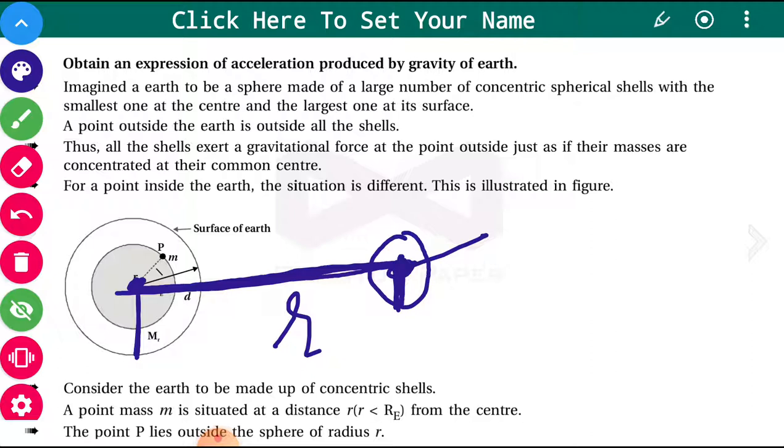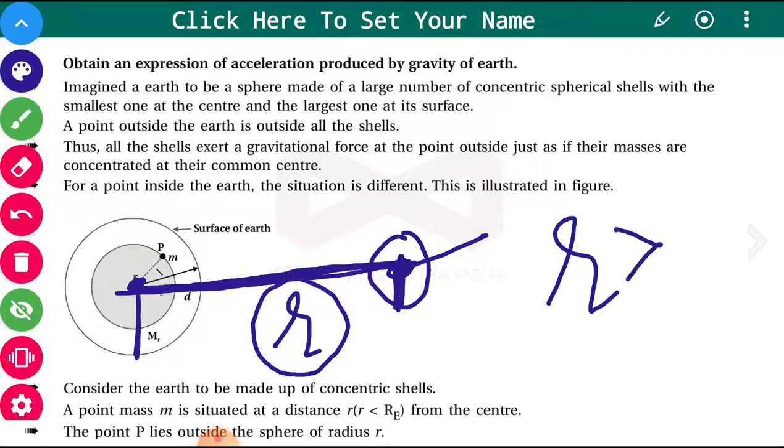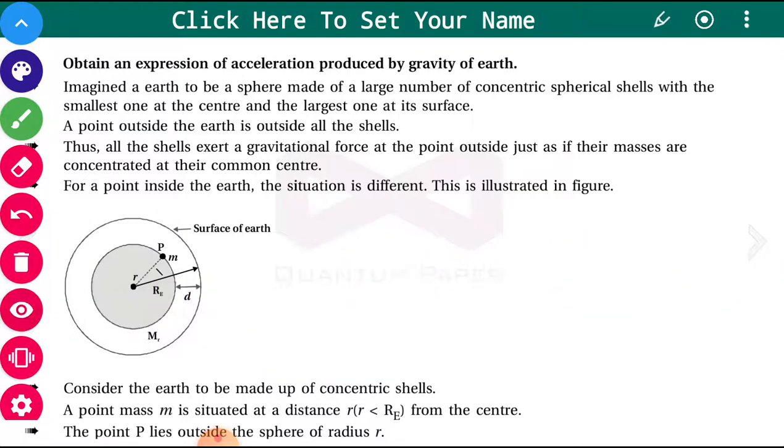So if the object is outside the earth, then the distance r is greater than the radius of the earth. If you take the radius of the earth as Re, then r greater than Re means the object is outside the surface of the earth.